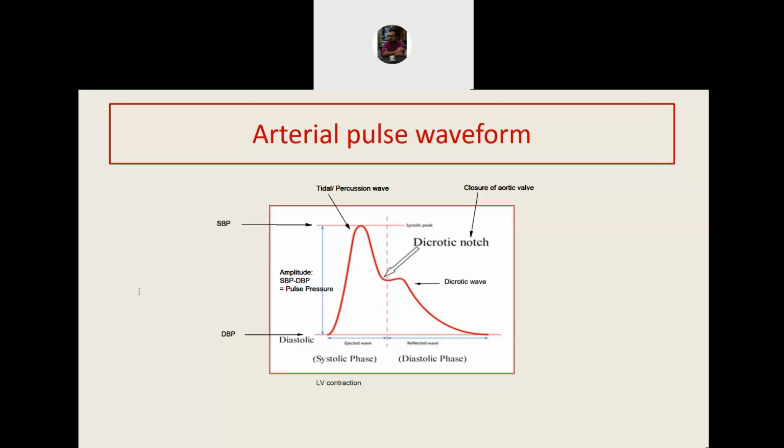If you see this graph, you will be able to understand that systole and diastole, this graph is not to scale, but at least we can understand that systole is relatively shorter and diastole is relatively longer. As a result of this, the systolic and diastolic pressures will not contribute equally to the mean arterial blood pressure. So the mean arterial blood pressure,